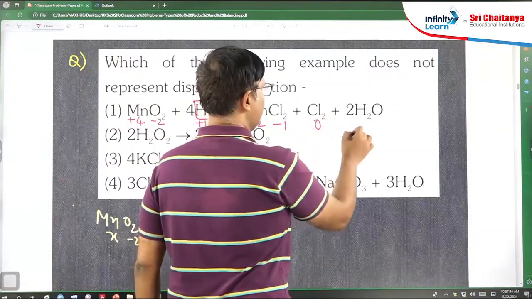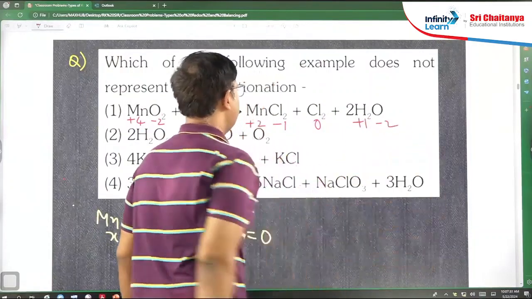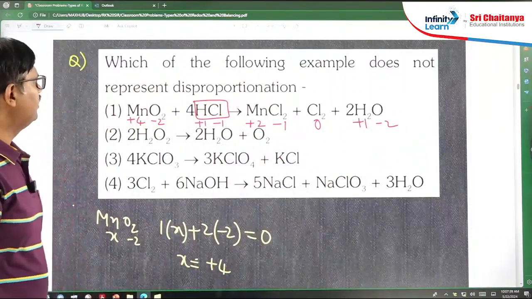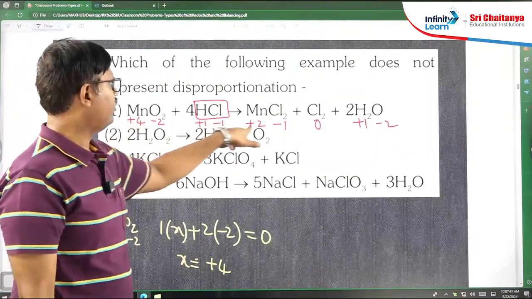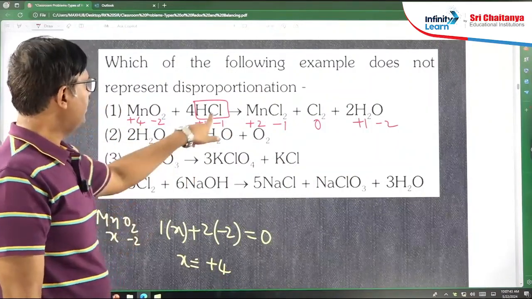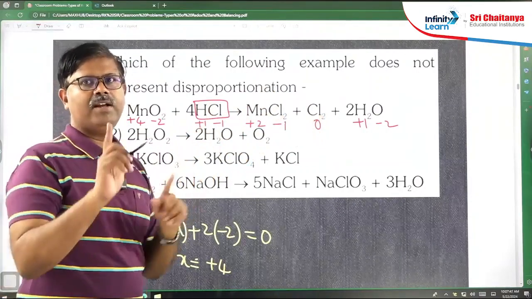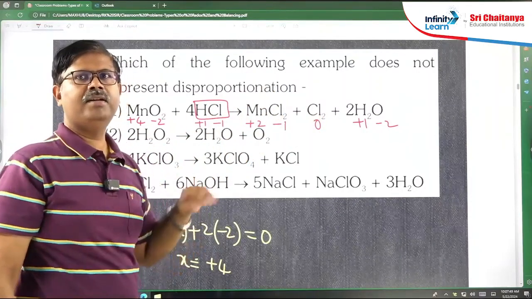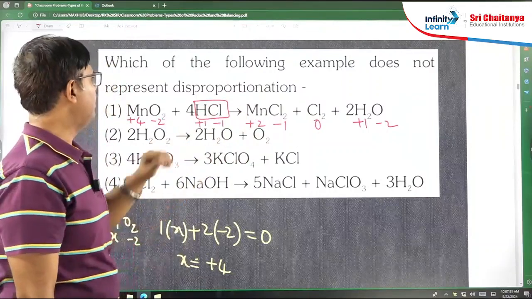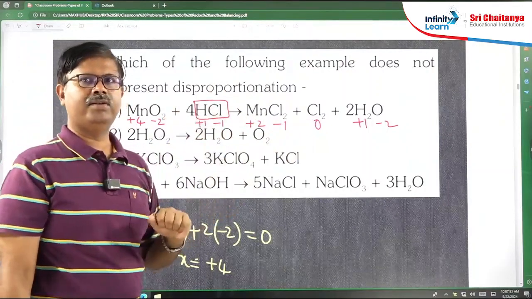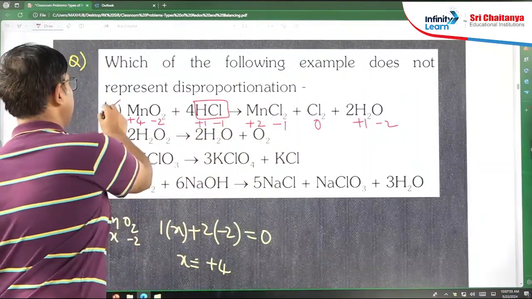Elementary state means 0. Now, is it a disproportionation? Manganese is going from plus 4 to plus 2. Fine. But chlorine is getting oxidized. Same element should undergo oxidation and reduction. So manganese is undergoing reduction, chlorine is undergoing oxidation. So this is not a disproportionation.